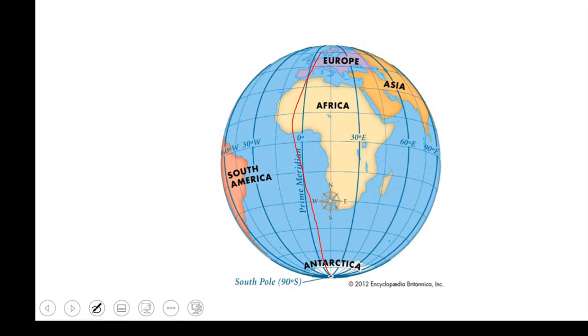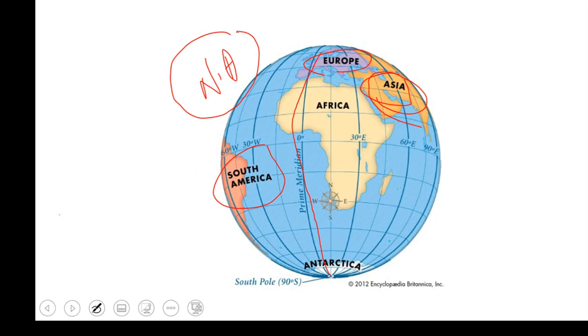We have Europe here, we have Asia, our country, and some part of Russia, and other southeast states are called Asia. Okay, so this is South America, and on the other side you'll be having North America here. Beside this South America, you will be having North America. Done? This is our South Pole. This is our North Pole, and this is 30 degrees east and all.